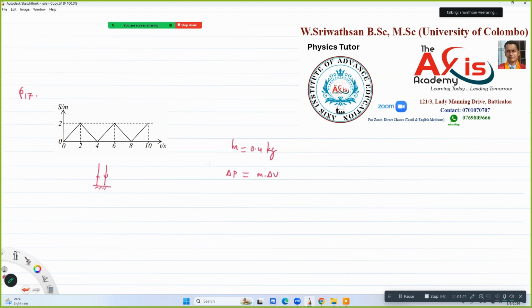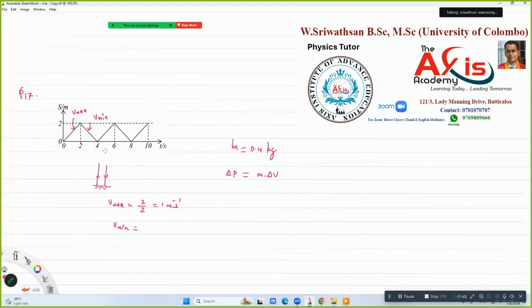We can find the positive velocity, V max, from the gradient of the graph, 2 by 2, which is 1 meter per second. V minimum is also 1, but negative.